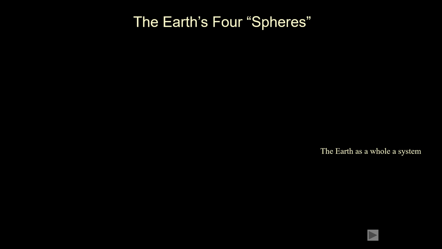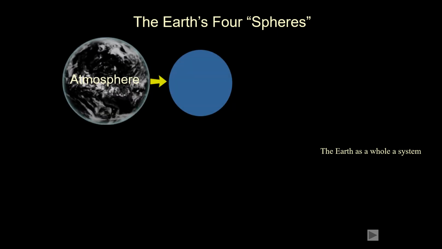Hello, in this video we'll be talking about the atmosphere and how the atmosphere on Earth actually resides there. Before that, the Earth has four systems. The system one is the whole Earth, and this whole system has been divided into four subsystems. The first system we call the atmosphere.